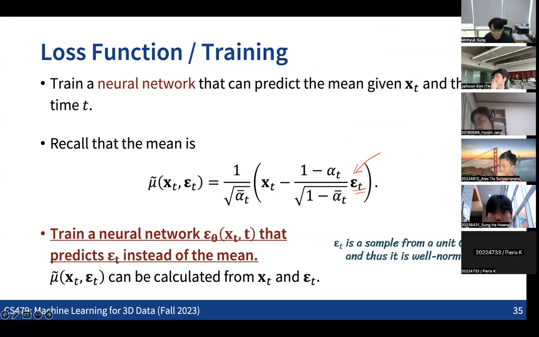So it turns out that what we just need to predict using the neural net is, given the arbitrary xt and the time step t, the epsilon that gave the xt from the x0. So that's what we are going to do.